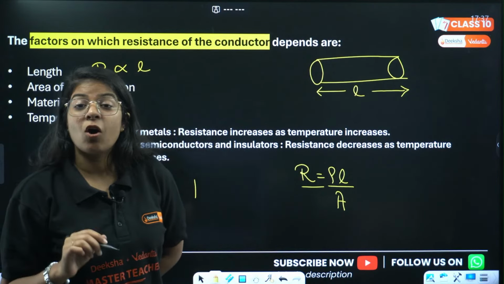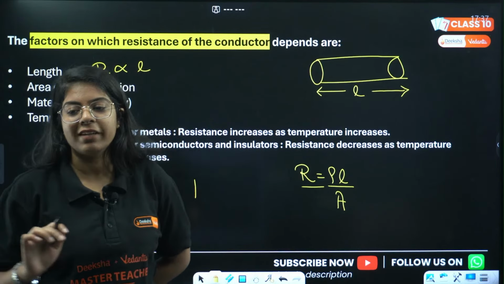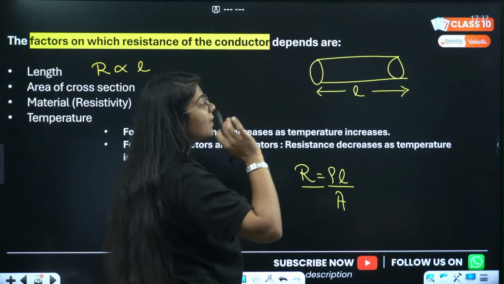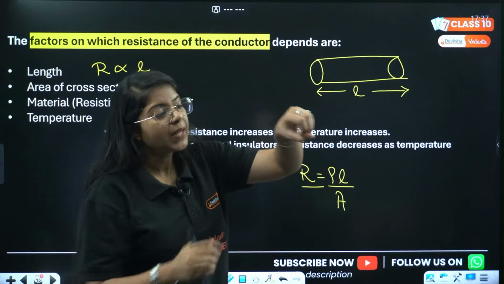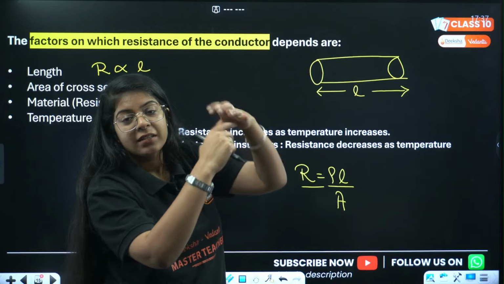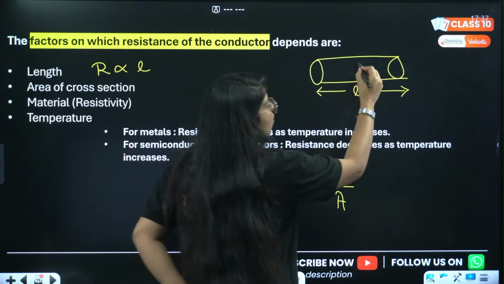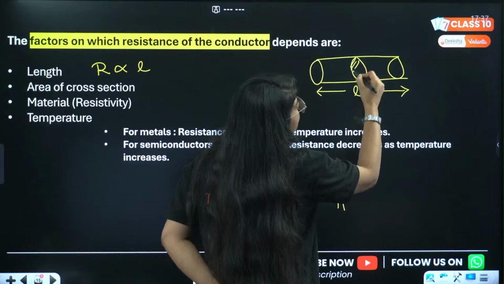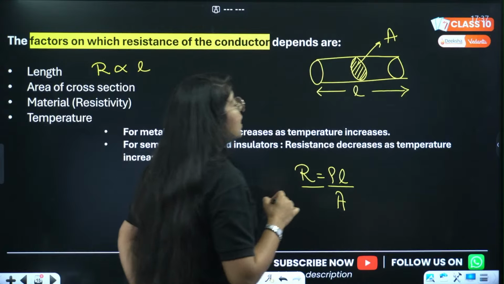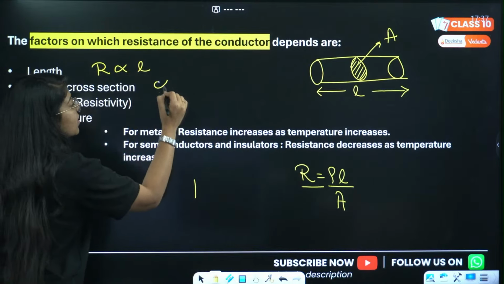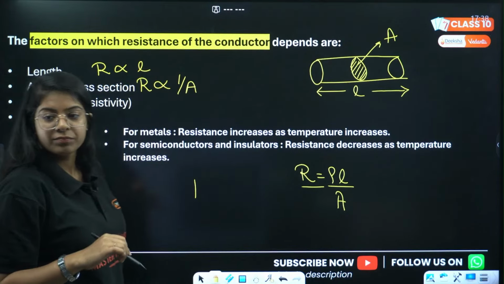Now, what is area of cross section? Yes, length of wire, area of cross section, temperature. Naveen, very good. So this is length. What is the area of cross section? See, you have seen a cylinder kind of shape. Inside that, this whole area, the inside area, will be called area of cross section. So resistance will be inversely proportional to area of cross section. Done.